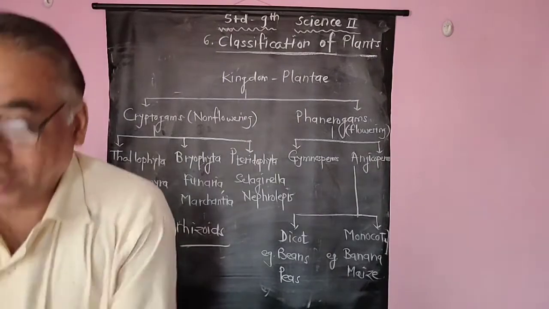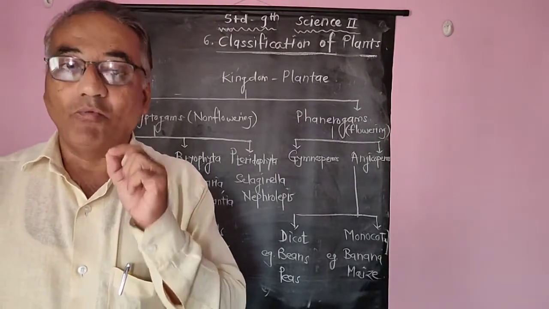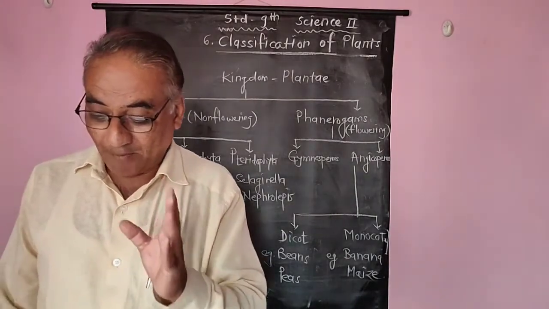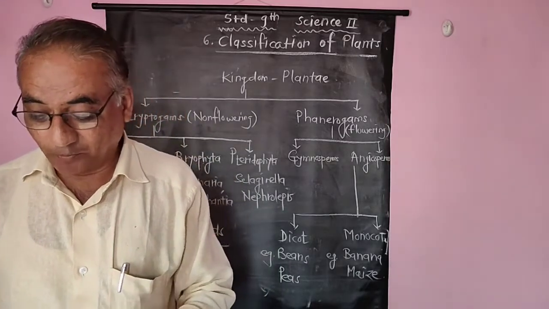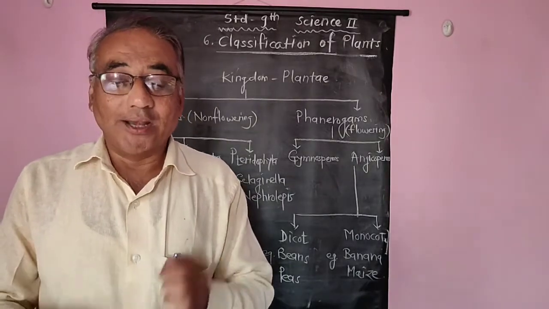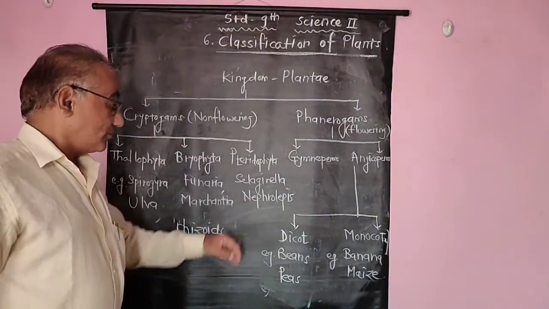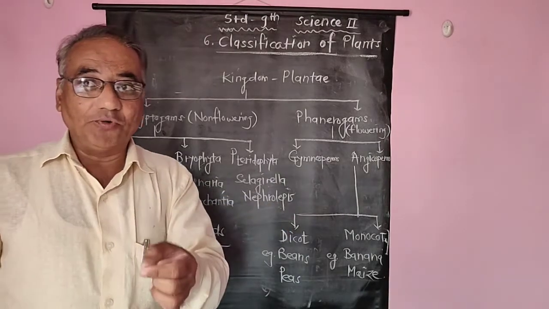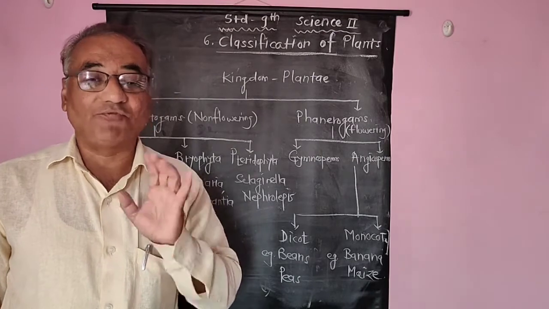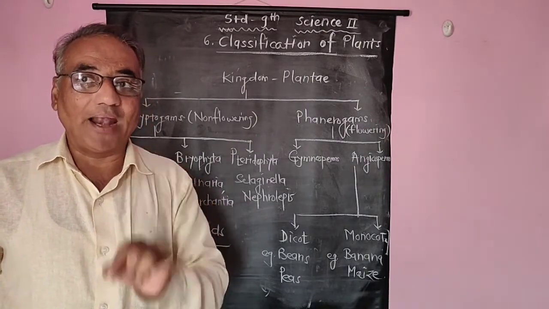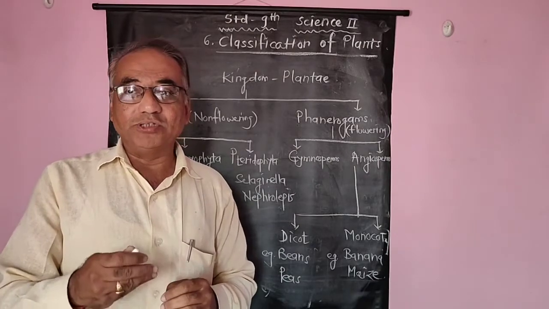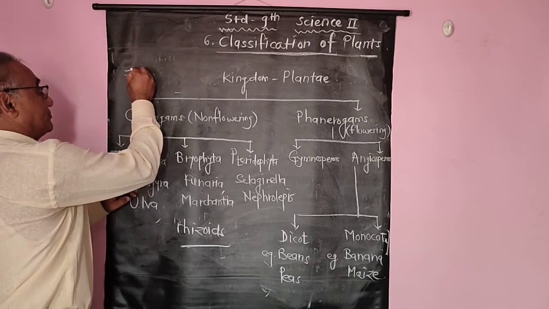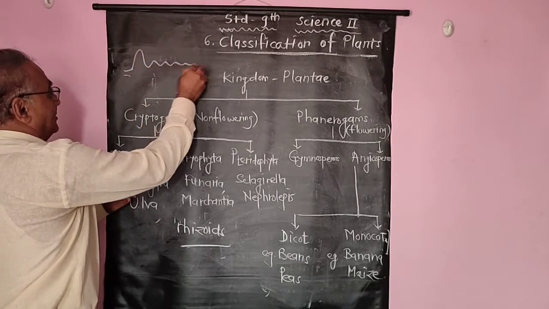They bear separate tissue for conduction of water and food. These plants reproduce by means of spores which are formed on the posterior side of their leaves. An example of pteridophyta is Nephrolepis, which in our day-to-day life is also known as fern. Fern is an ornamental plant that we always observe in our garden, and its structure is like a sword.